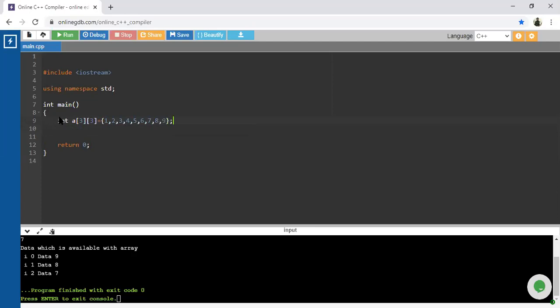In another way, how are you going to represent this one? Suppose I want to represent the second array. I'm using it in this manner also: 1, 2, 3, 4, 5, 6, next one, 7, 8, 9.